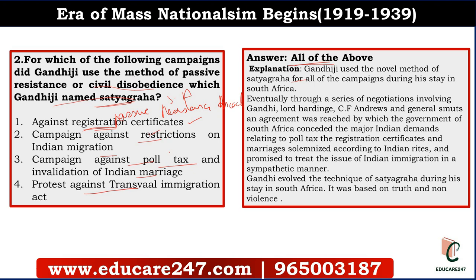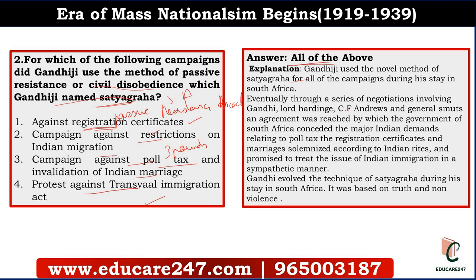A poll tax of £3 was imposed on ex-indentured labourers, who did not earn much, so very little was left with them to survive. For this also Gandhiji used Satyagraha.